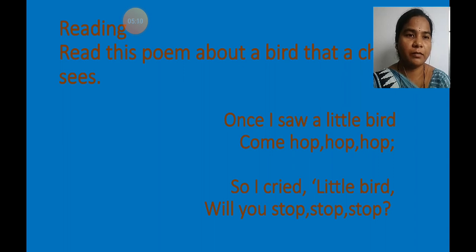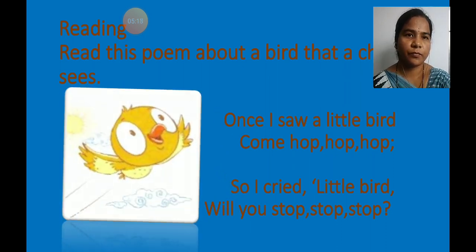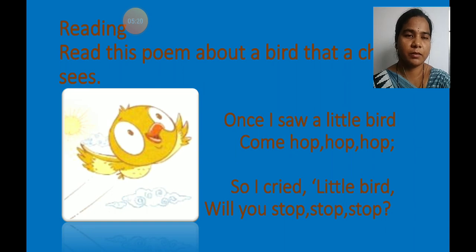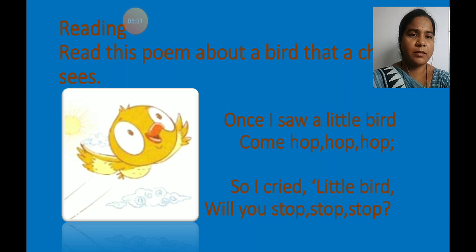So I cried, little bird, will you stop, stop, stop? Now children, as we can see, this is a bird. In that poem, there is one boy, and that boy saw a little bird.